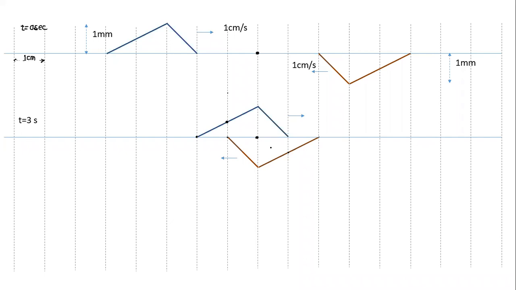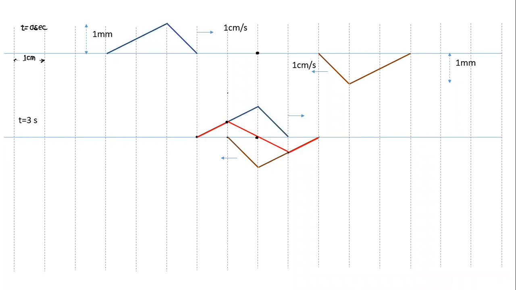So the shape of the wave, if I have to define, what would be the resultant shape when both waves partly overlap? Now, overlap will continue. So if I have to draw the shape, this is what the resultant shape will look like, in red color. I hope this is clear. So basically this is what the shape will look like at t equal to 3 seconds.